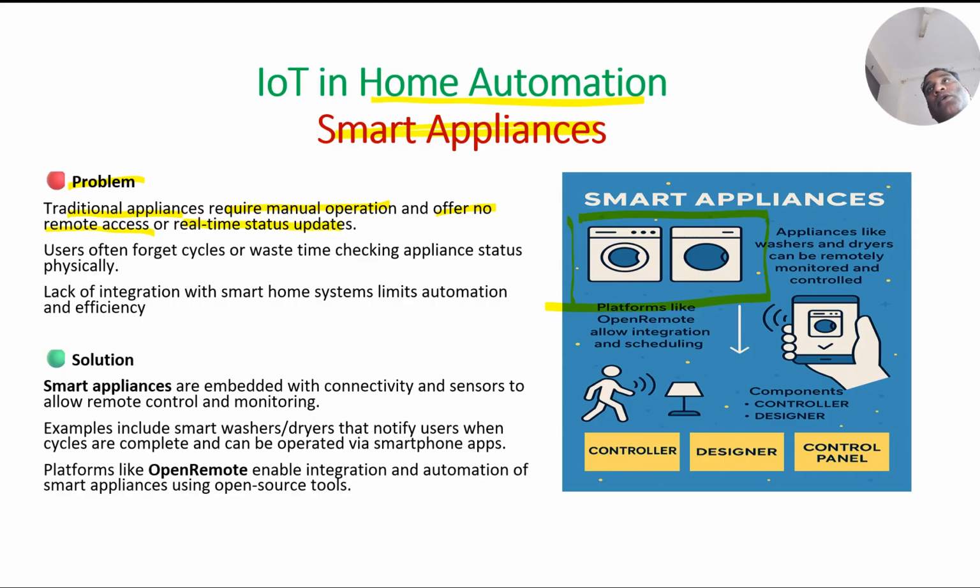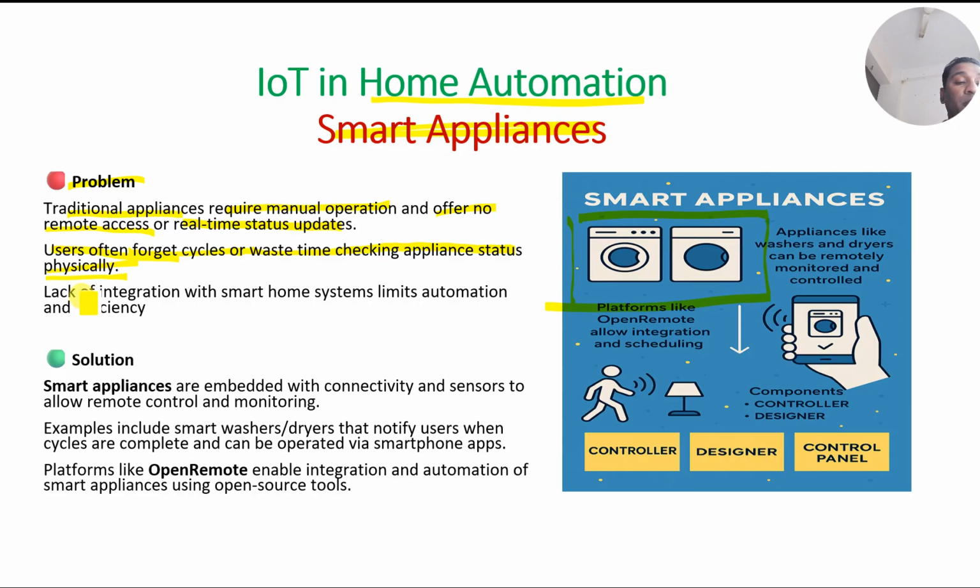So when it is on, if I need to check whether it is on or off, I have to go up to the machine and see. There are no updates where I am sitting. The second problem is users often forget the cycles or waste time checking appliance status physically. As I said, you have to go near the washing machine. If the washing machine is located in another room, you have to walk up to the room and check the status of the appliance.